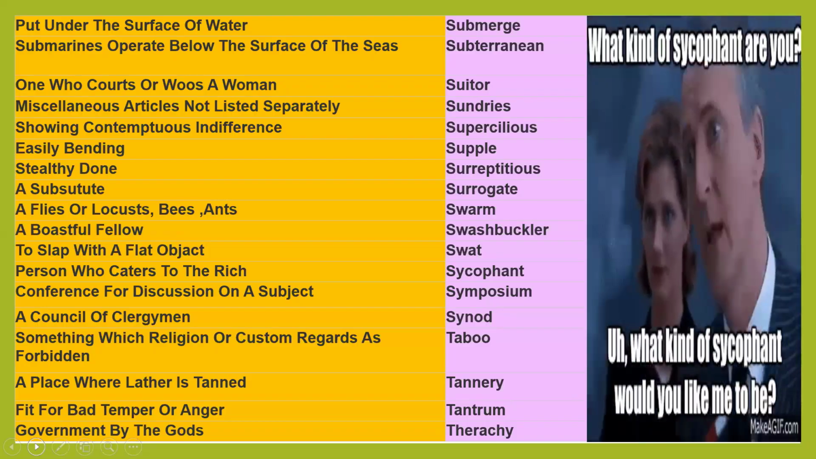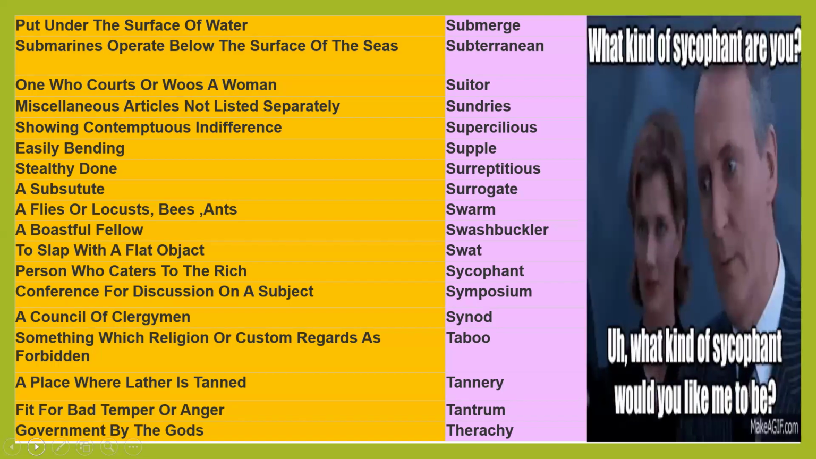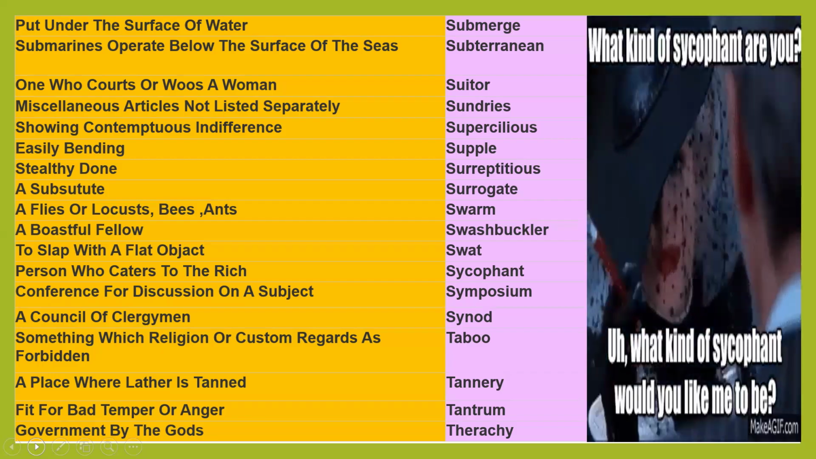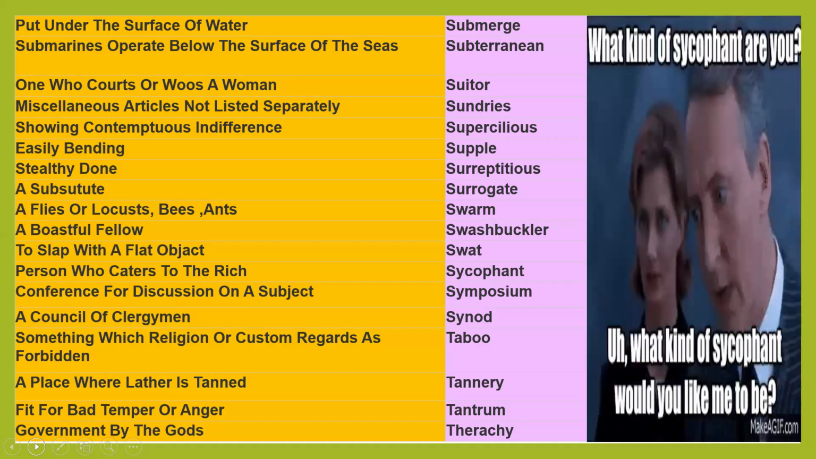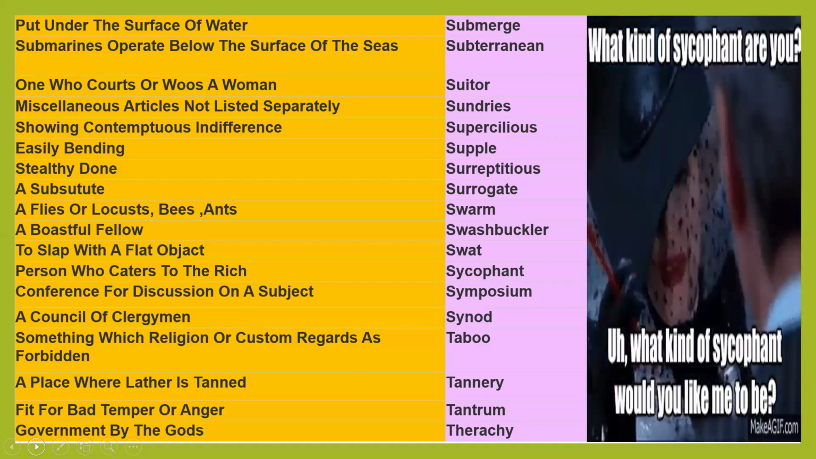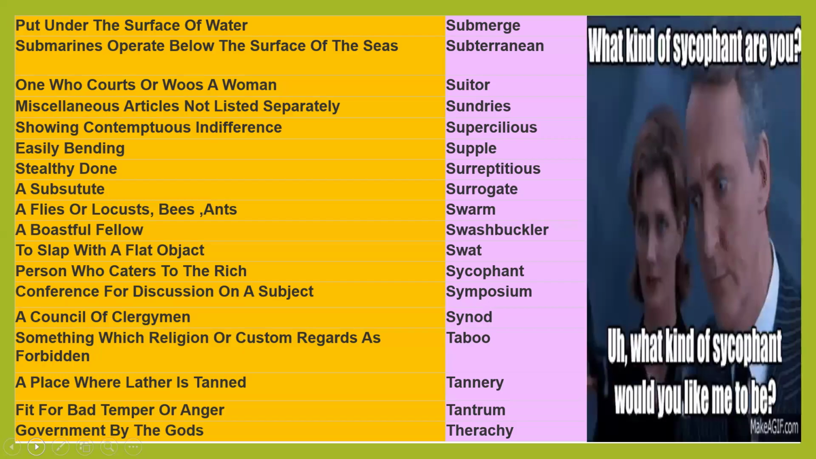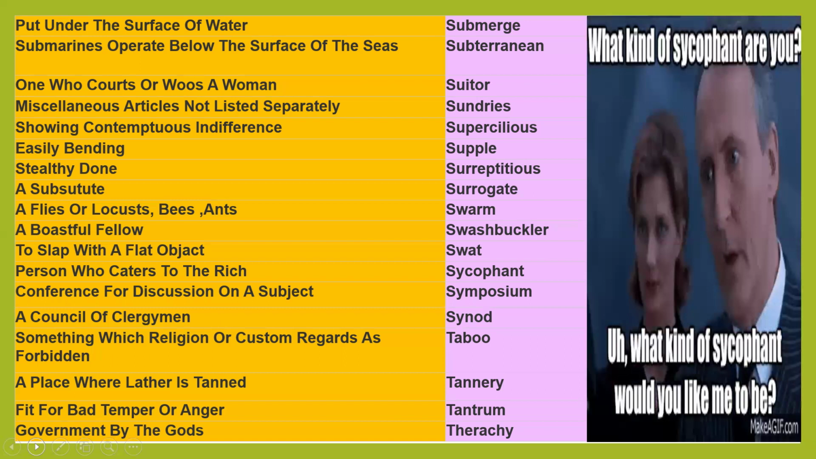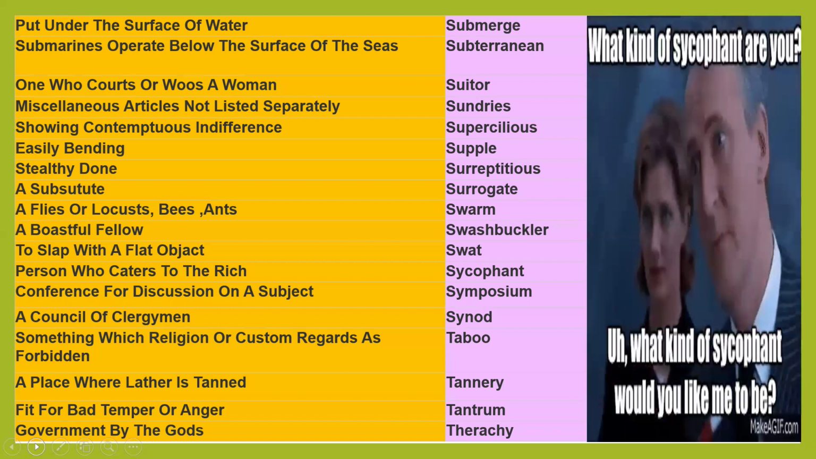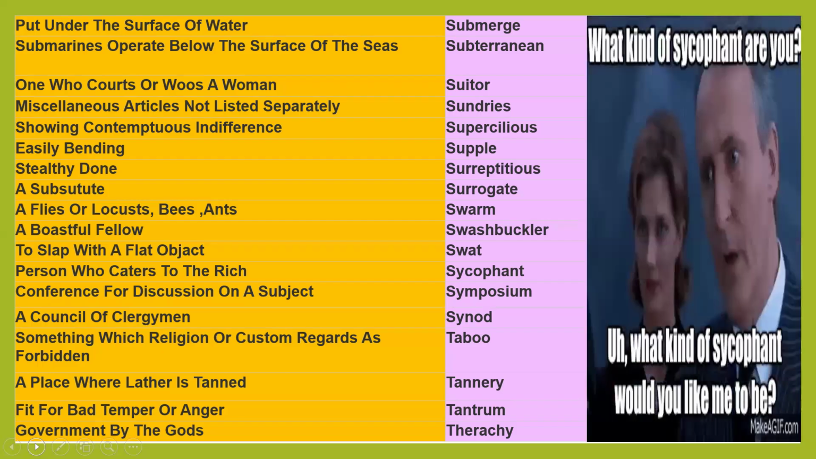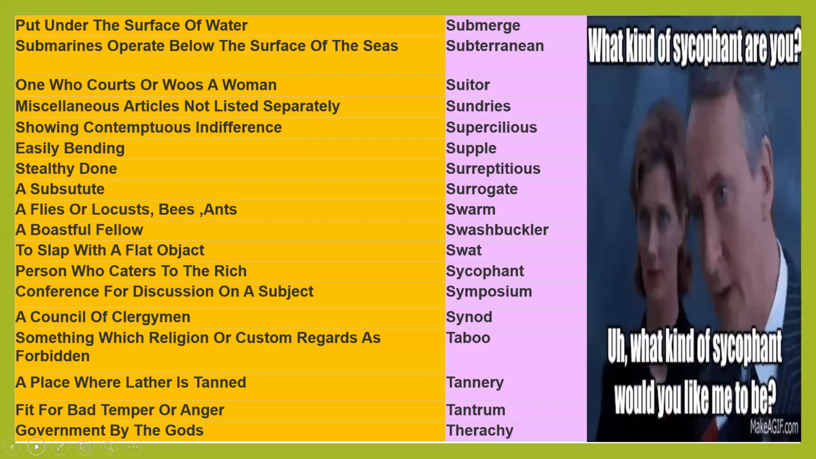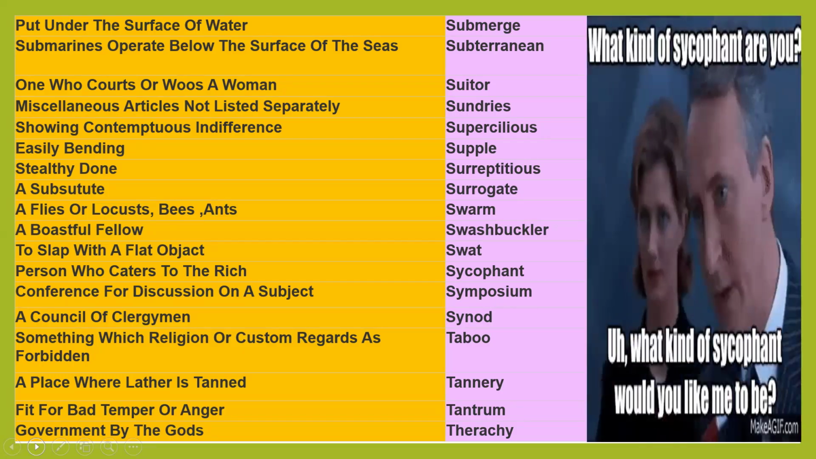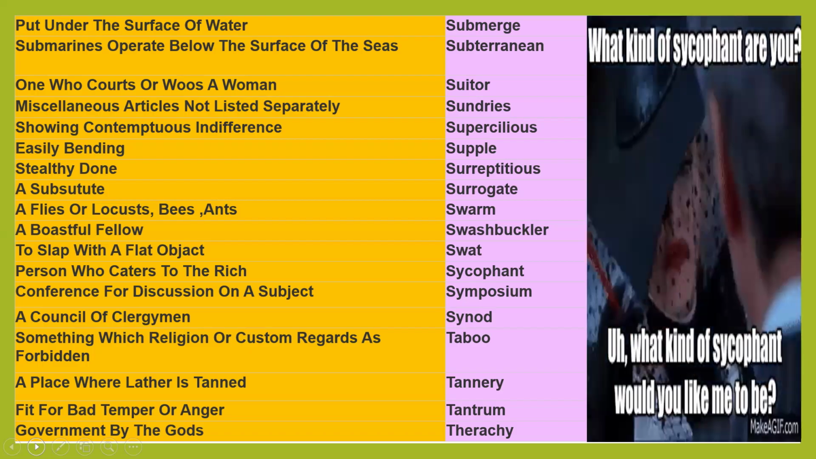Sundries, miscellaneous articles not listed separately. Someone has made a list, and in that list miscellaneous articles are also included. So sundries are also included in the main list. Sundries, miscellaneous articles. Supercilious, showing contemptuous indifference, or jealous indifference. So supercilious. Supple, easily bending.